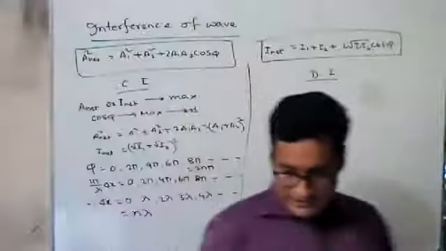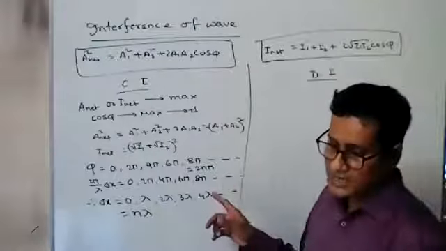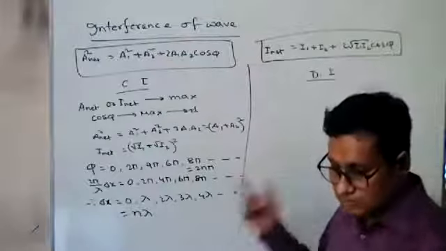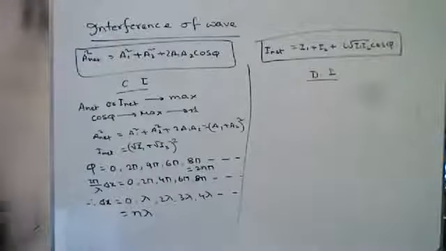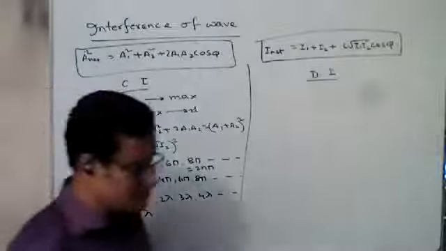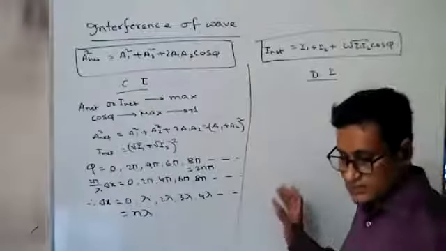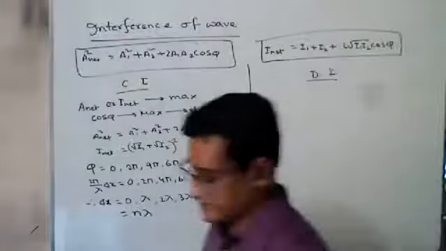From this discussion, when the phase difference is an even multiple of pi, it will be constructive interference, and when the path difference is an integer multiple of lambda, it will be constructive interference. We discussed constructive interference according to the phase difference and path difference.